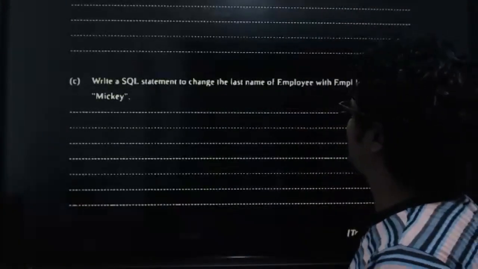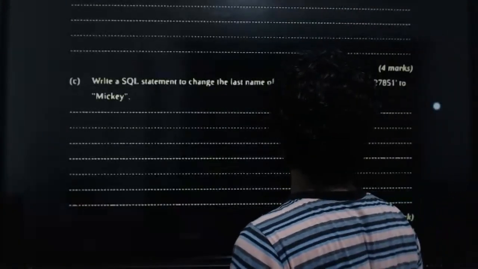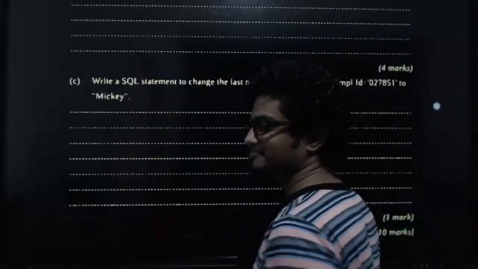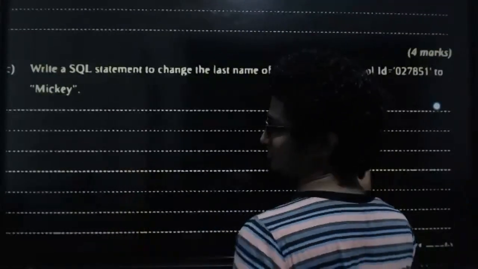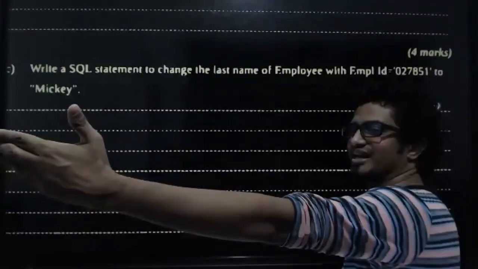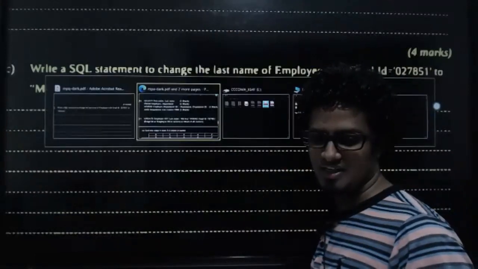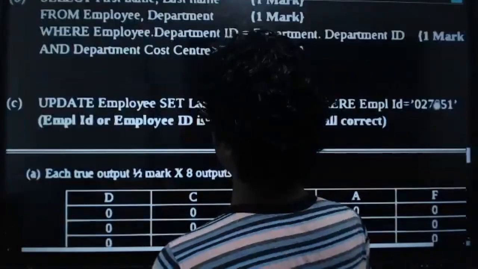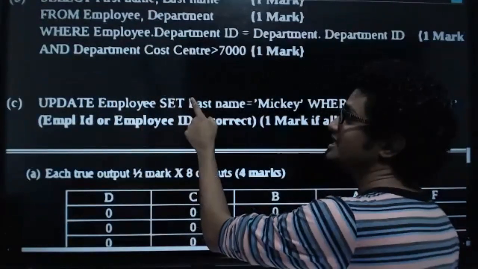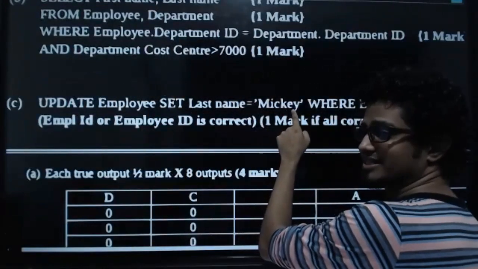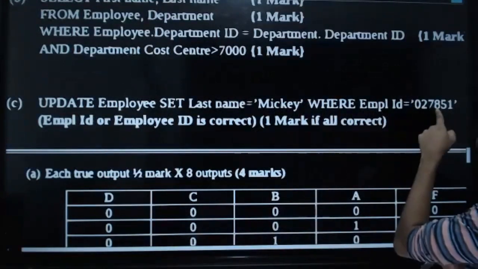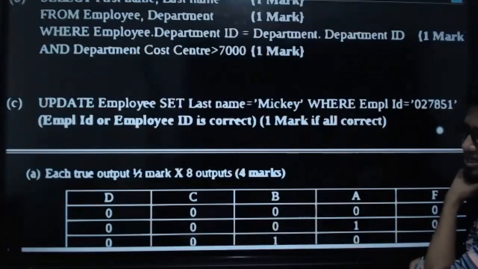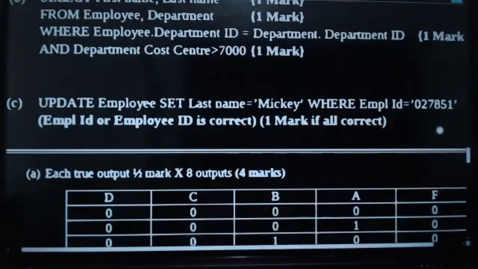Write SQL statement to change the last name of employee with employee ID, this thing, to Mickey. Tell me, what is the SQL statement that we have to use for this? Come on, we have learned this today. Tell me. Come on, everyone, in the chat screen. Update statement. Perfect, kids. So when I go to the update statement, you can see update employee table, set last name equals Mickey, where employee ID is equals to this thing. So I have given only one answer there. Can all of you understand this, kids? Come on, yes or no?